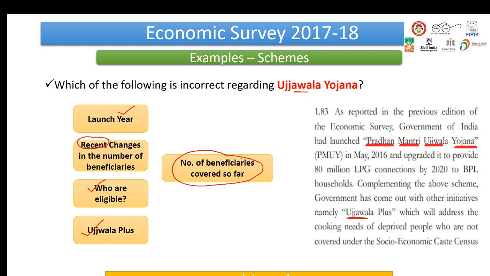So see, there's this one question which just mentioned Ujjwala Yojana, and we had listed so many things that we need to know. These things are keeping in mind the syllabus of our examination and the previous year question trends. So keeping that in mind, we can relate. Okay, so these kinds of questions are expected. We need to be prepared. Right? So this was taken from this particular para of our Economic Survey. There was a mention about this scheme, right? So this concept that we're talking about, or this approach that EduTap is talking about, is basically extrapolation, right? Take this particular scheme and extrapolate it. Any question that comes from here, we should be able to solve it, right?